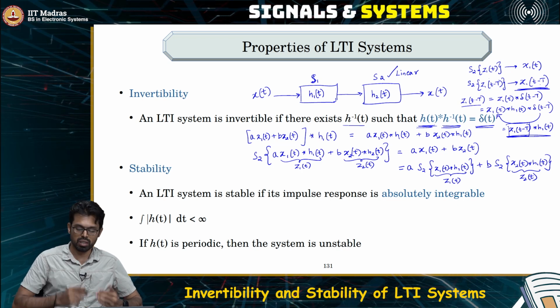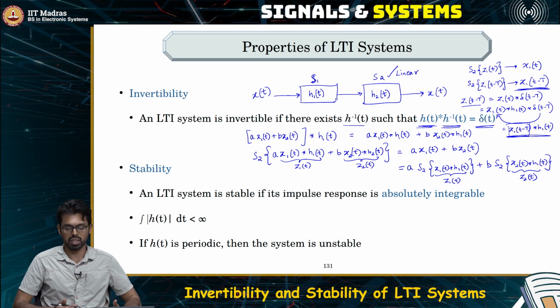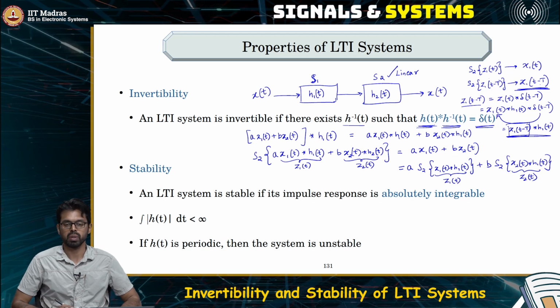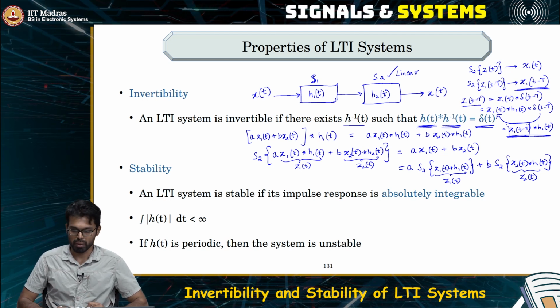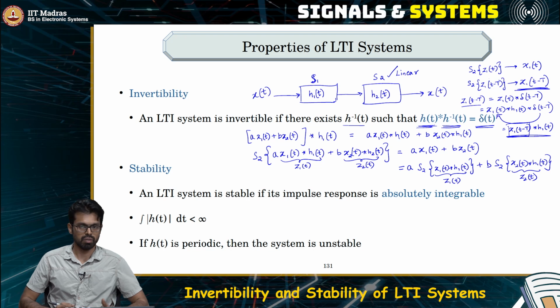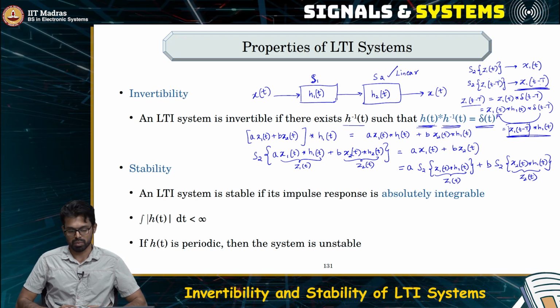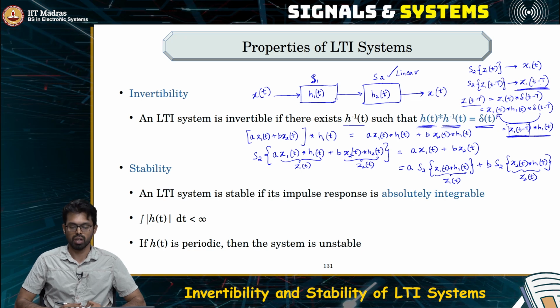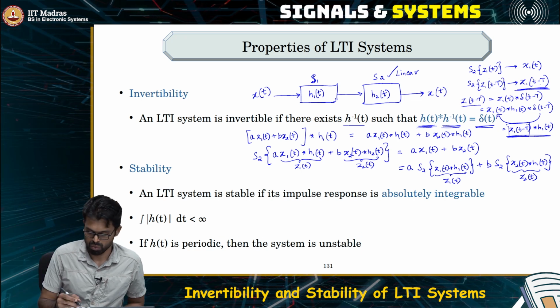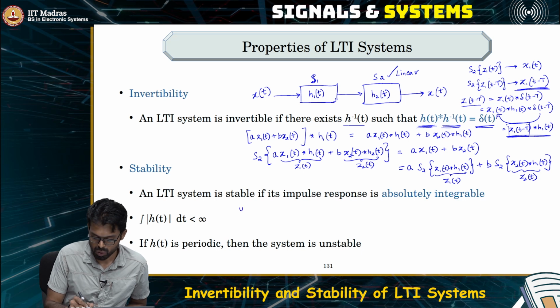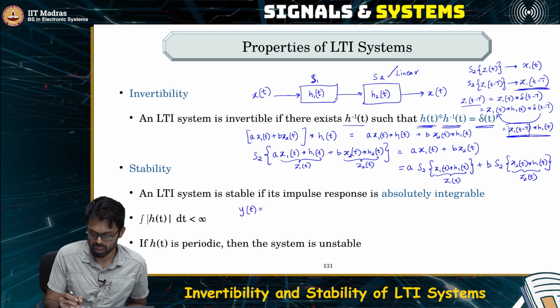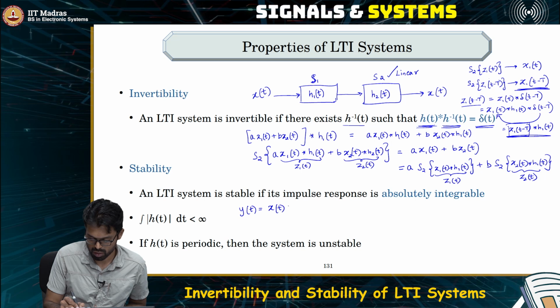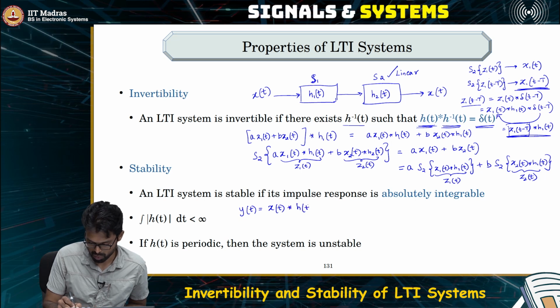If you arbitrarily get some high voltage and high current, the system is unstable and there will be some kind of accidents. That's what you want to avoid. How do you check if the circuit that you have designed is stable or not? If it is an LTI system, it is very easy to check that. How is that? So remember, for an LTI system, the output is simply nothing but x of t convolved with the impulse response.